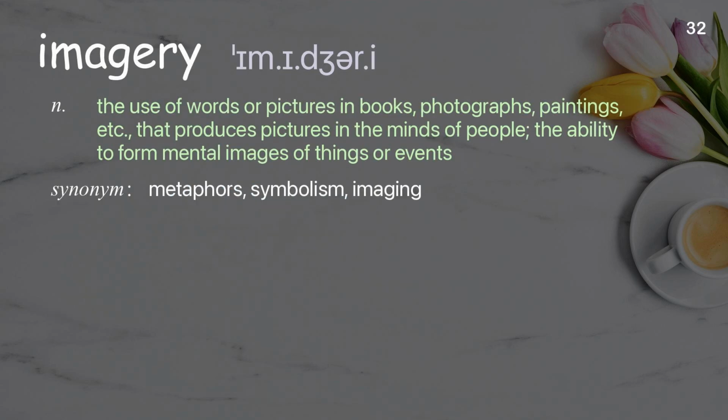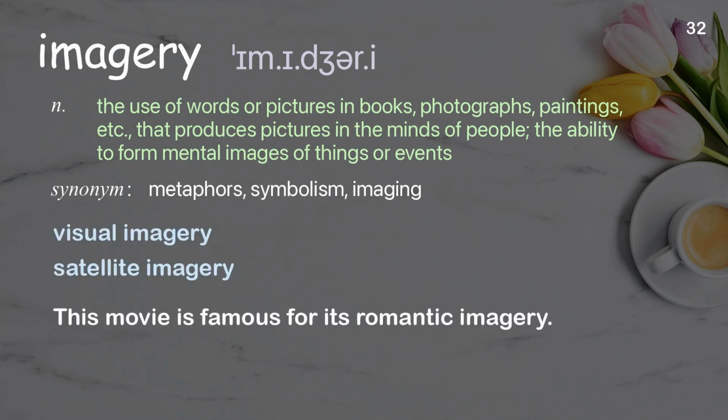Imagery. The use of words or pictures in books, photographs, paintings, etc., that produces pictures in the minds of people, the ability to form mental images of things or events. Examples: Visual imagery, satellite imagery. This movie is famous for its romantic imagery.